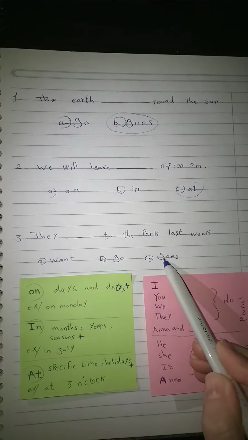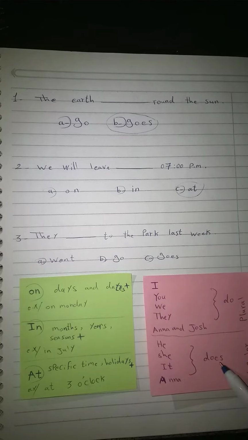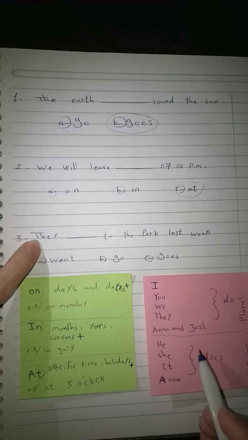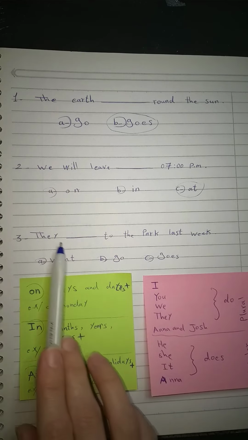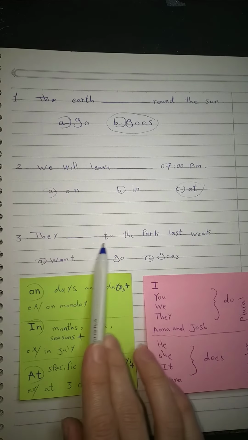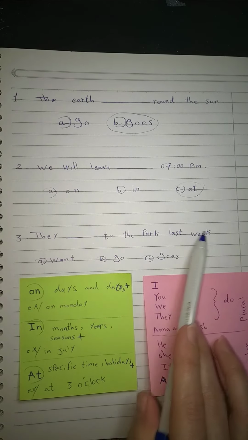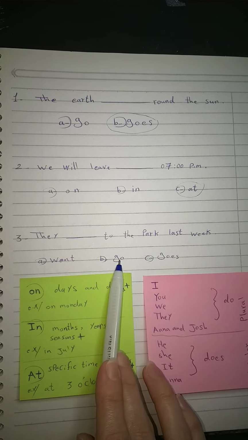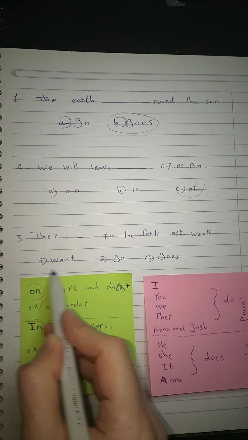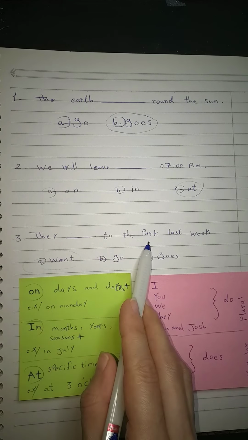Let's check them. Goes. I said that goes comes with what? He, she, it, and Anna. What about they? So of course this is going to be excluded. We can use go with they, but we cannot use it here because the tense of the sentence is past. So what is the past tense of go? It is went. Here we use went. They went to the park last week.